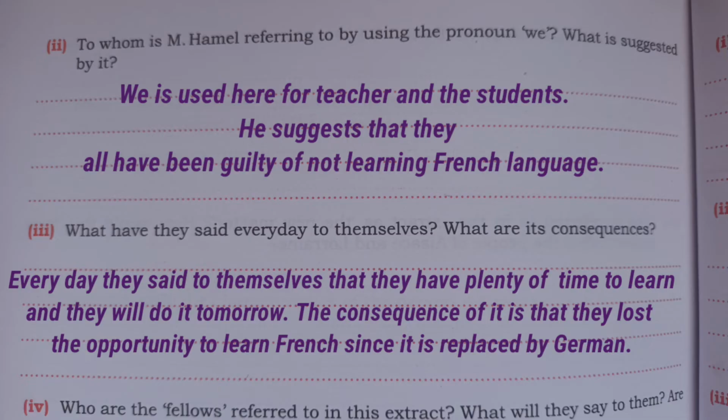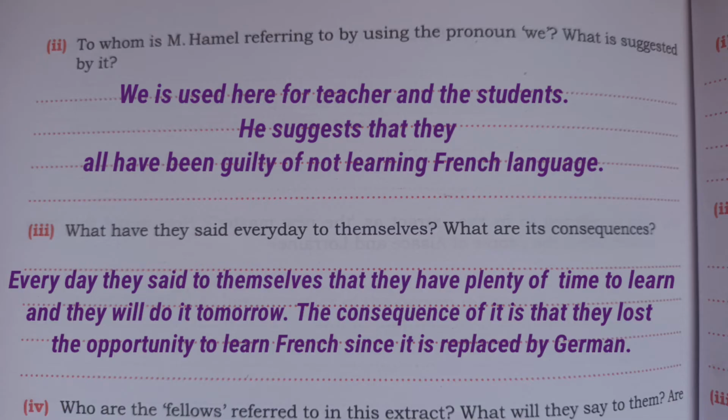So the answer will be, we is used here for teacher and the students. He suggested that they all have been guilty of not learning the French language. Number 3, what have they said every day to themselves? What are its consequences?